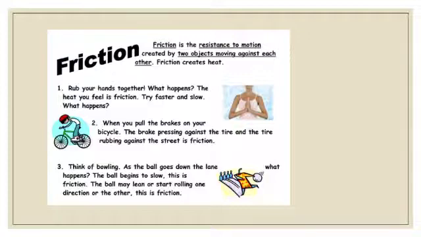So friction is the resistance to motion created by two objects moving against each other. Friction also creates heat. Whenever you rub your hands together, you feel heat. Why is it so? It is because of friction between two hands that comes into play when you rub your palms.